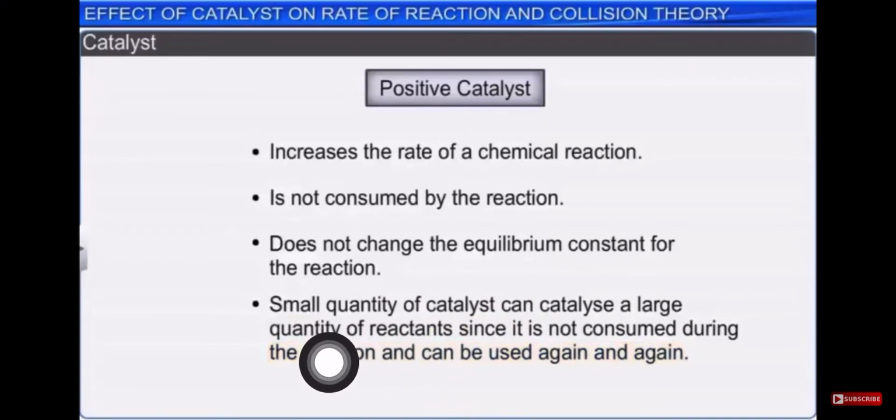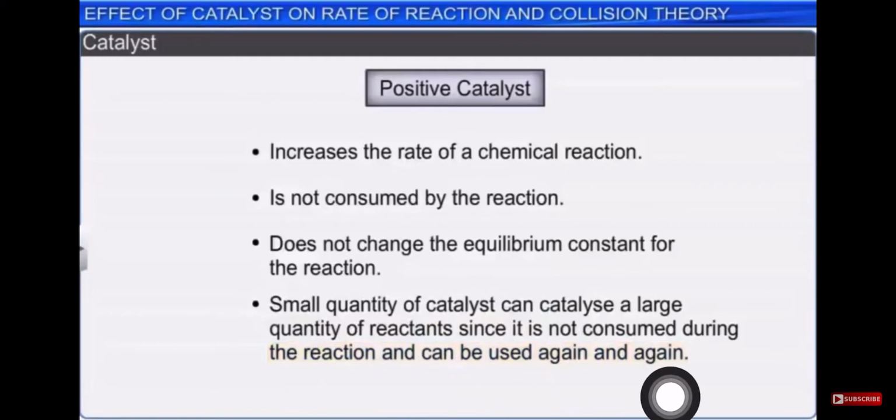As we said, it is not consumed by the reaction. It is not participating directly, it is just accelerating it, and thus it can be used again and again.